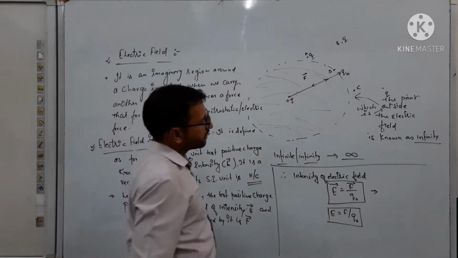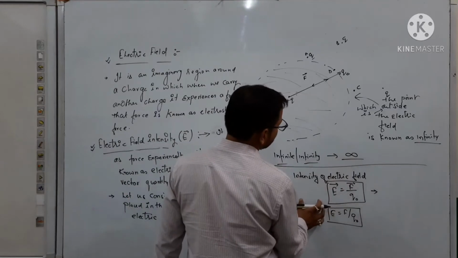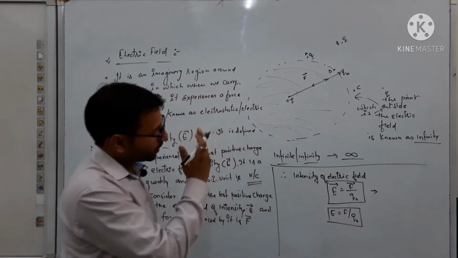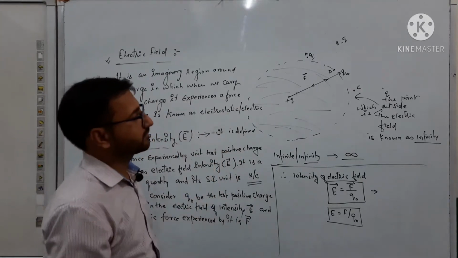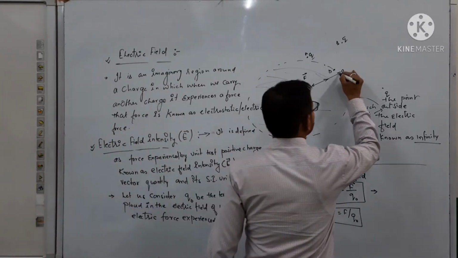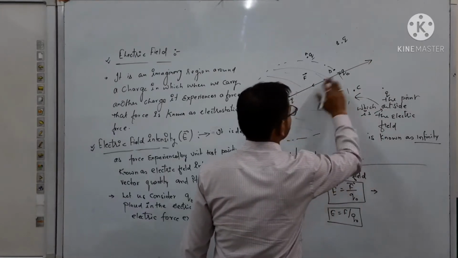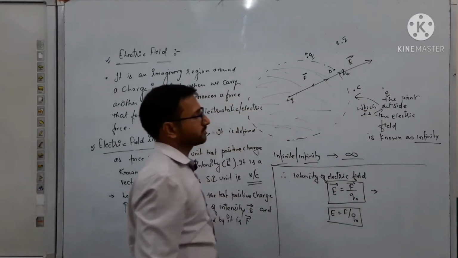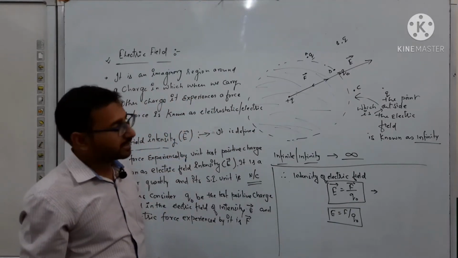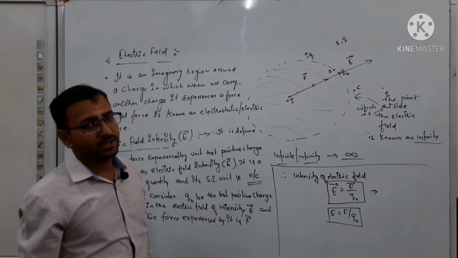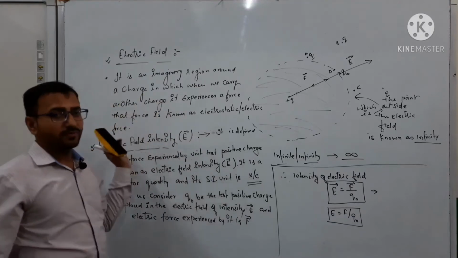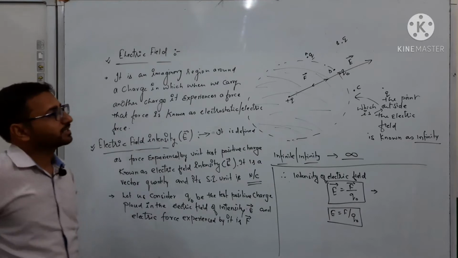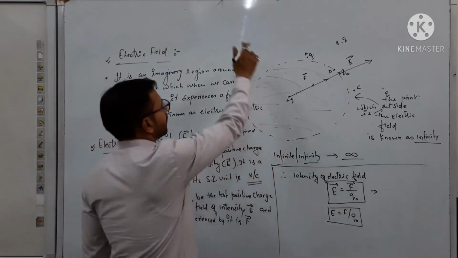Now here we are talking about the electric field intensity direction, so will it be toward positive to negative or negative to positive? So listen, one thing: the direction of electric field intensity is always from positive charge to negative charge. Why is it? We will discuss this when we talk about the electric field lines property, because in class 10 you all read about it.